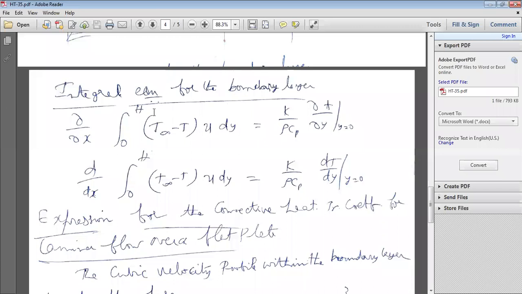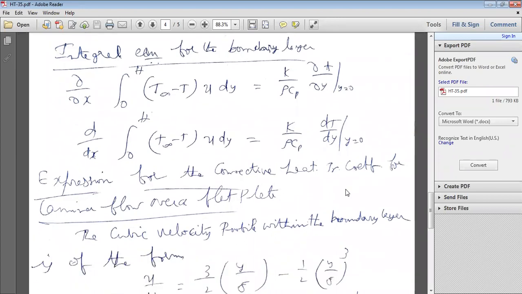That's why integral 0 to h of (T free stream minus T) into u dy is equal to k by rho Cp into dT by dy at y equal to 0. So this is the approximate solution of the energy equation.